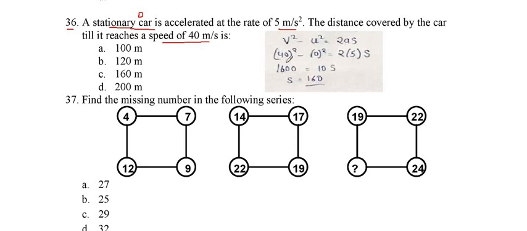So we will put the values in the equation. Final speed is 40 meter per second, and the initial is 0 because the car is in stationary position. Then acceleration is 5, so 2 into 5 into s. S is the distance which we have to find. After solving this equation, we found s is equal to 160. The answer is 160 meter.